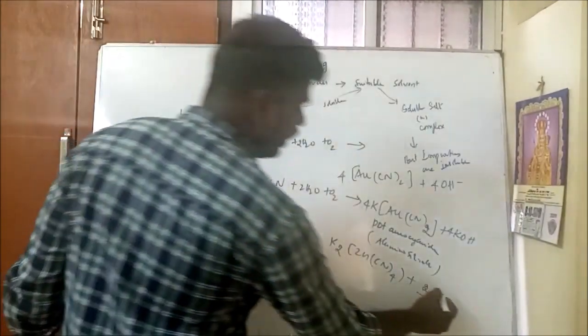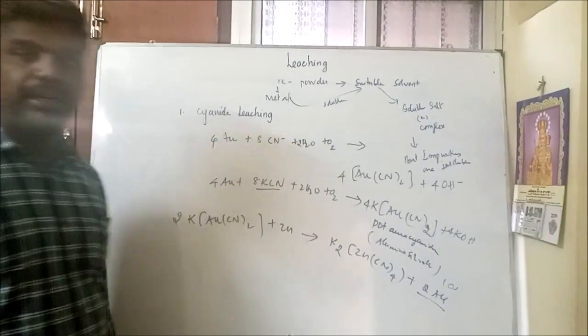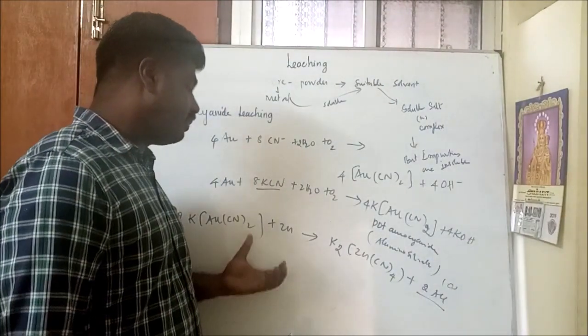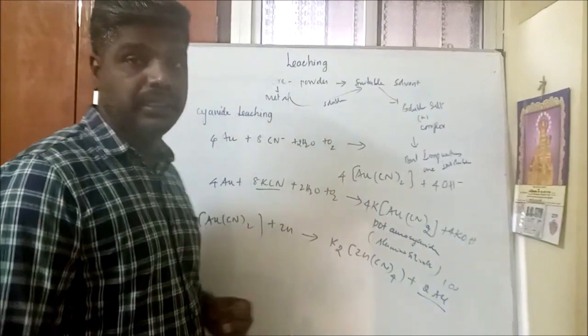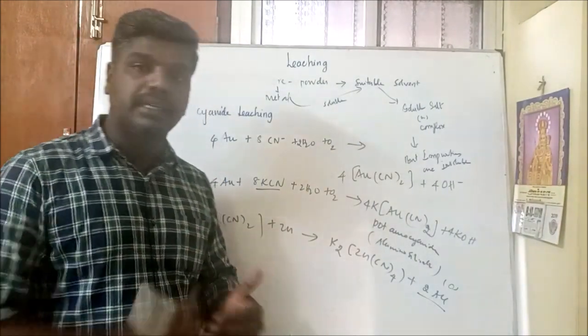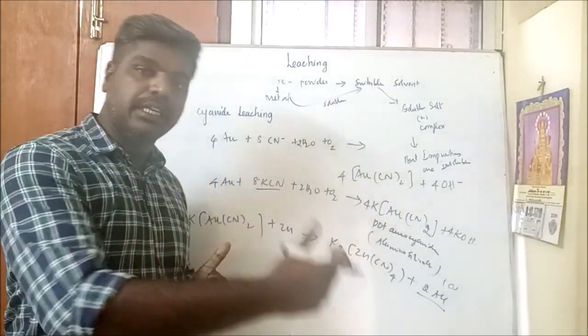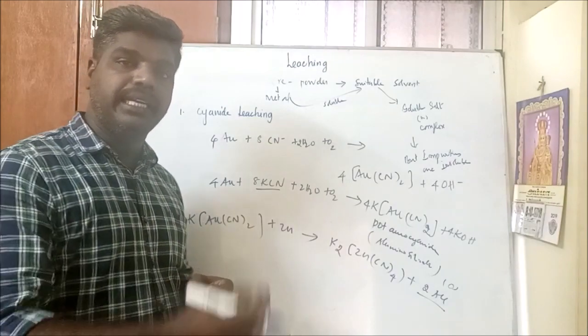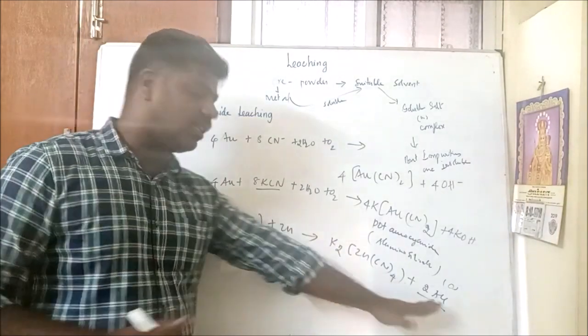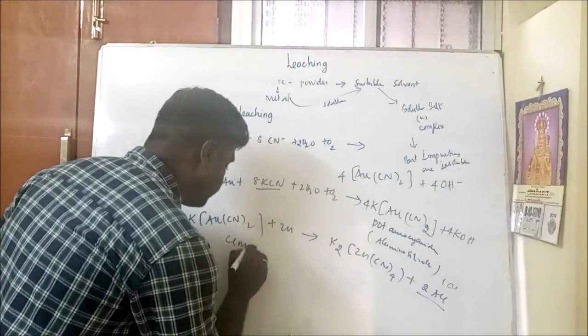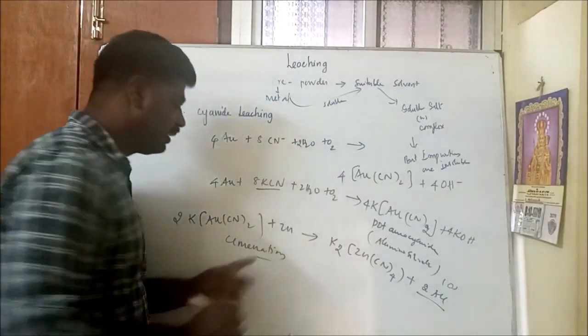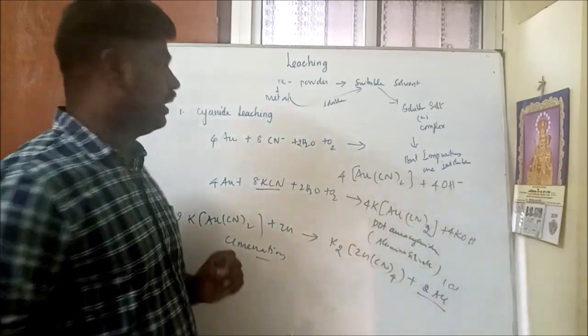Here, the gold has a zero oxidation state, in elementary form. This method is called the cementation method. Cementation is a method of recovering gold from a soluble complex by using zinc dust. What is that process called? Cementation. This question will be asked as a 2 mark question in the public exam.